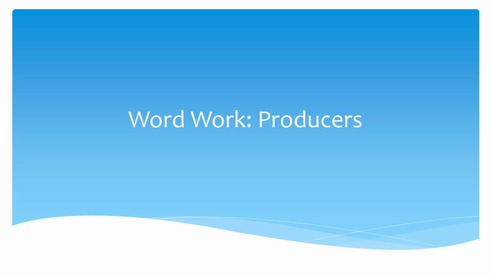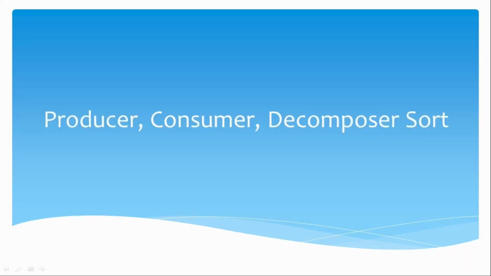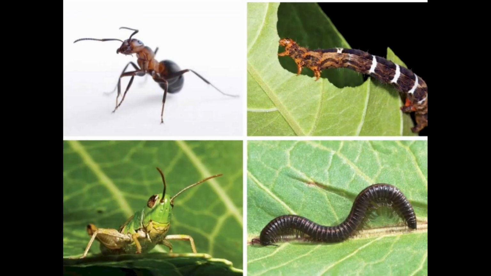You all did an amazing job learning about producers today. Keep up the great work. Now, we're going to do something really fun and hands-on. We're going to sort some image cards into groups based on whether they represent producers, consumers, or decomposers. Let's get started. Take a look at these cards and think about whether each one represents a producer, consumer, or decomposer.